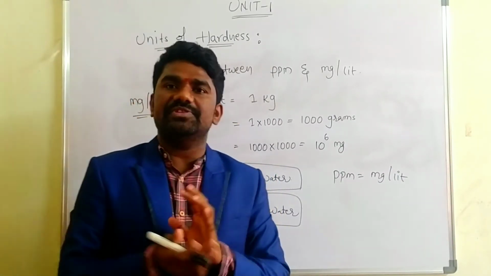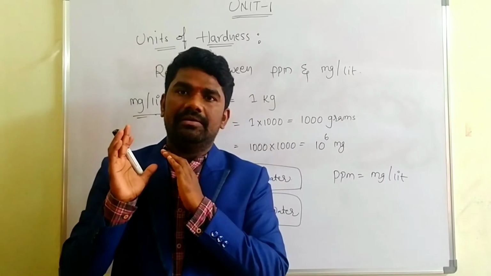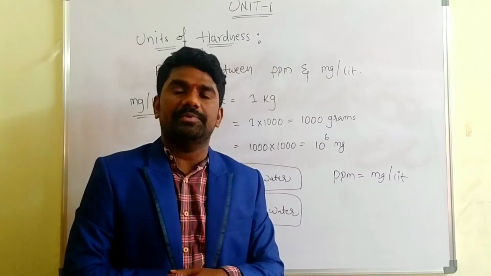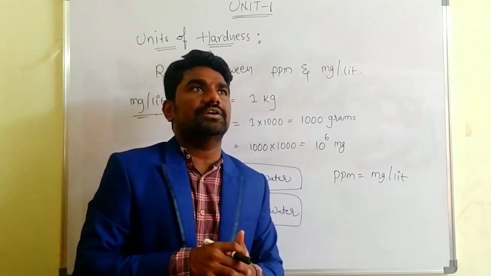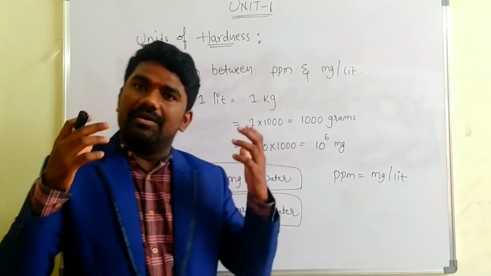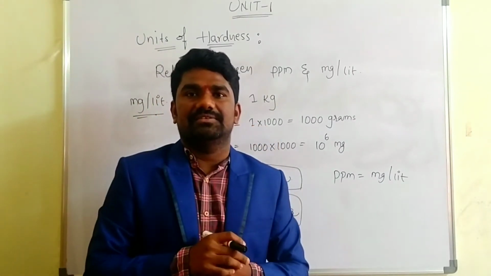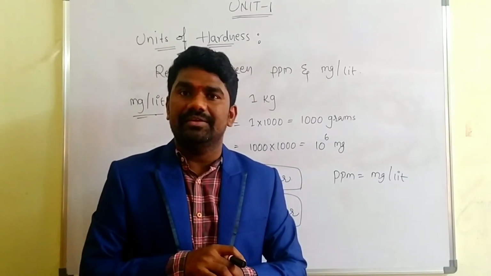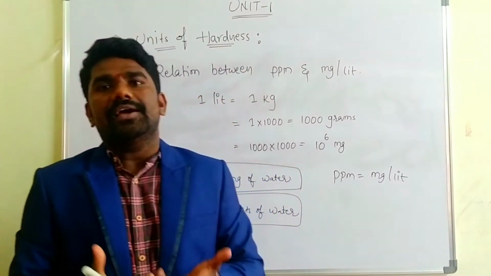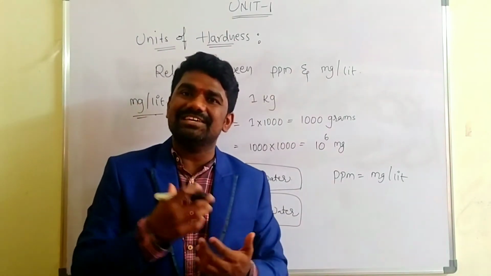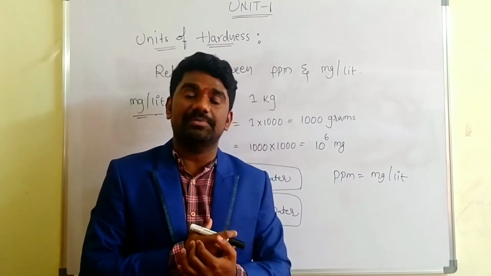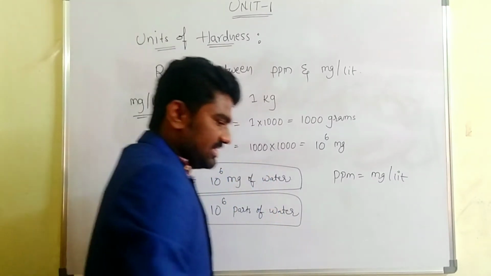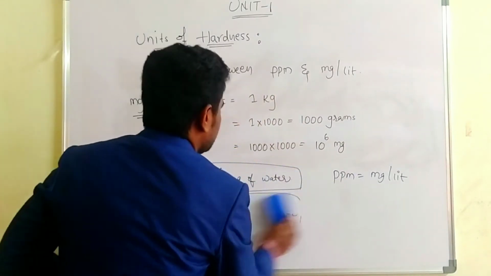So this is the relation between the ppm and mg per liter. That means if you say 250 ppm of the hardness is present in a given sample, then how can we say in mg per liter? Again 250 mg per liter of the hardness is present in the given water sample. We can say that because both the units are the same. This is the relation between the ppm and mg per liter.